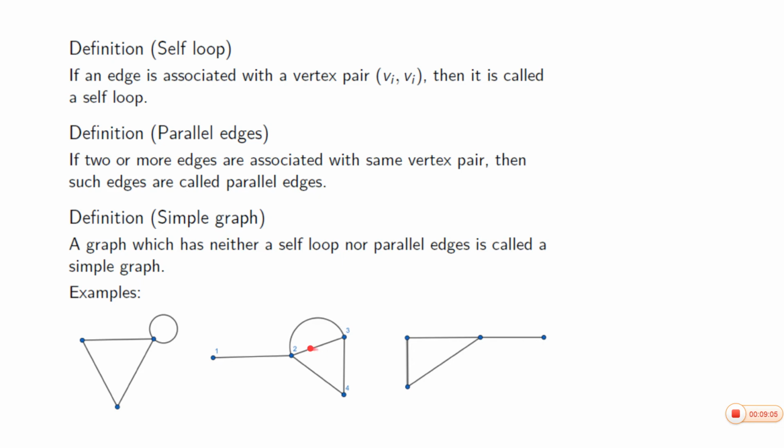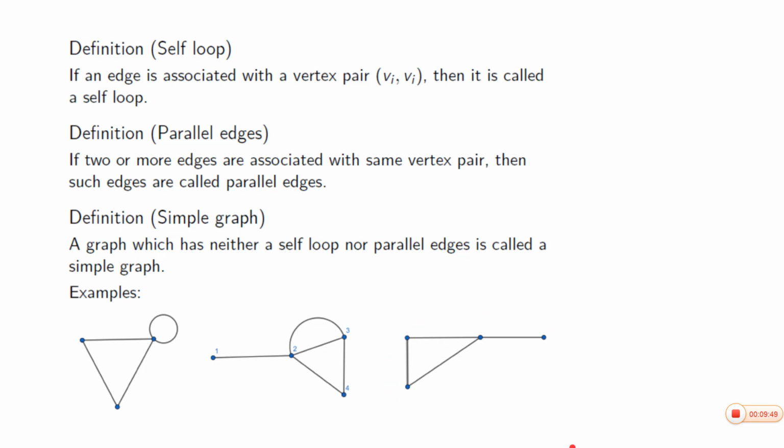Simple graph. Here you have a loop. Here you have parallel edges or multiple edges. A graph with multiple edges may be called a multigraph. What is a simple graph? A graph which has neither a self-loop nor parallel edges is called a simple graph. A graph without loops or parallel edges. This is an example of a simple graph. It has neither a self-loop nor a set of parallel edges.